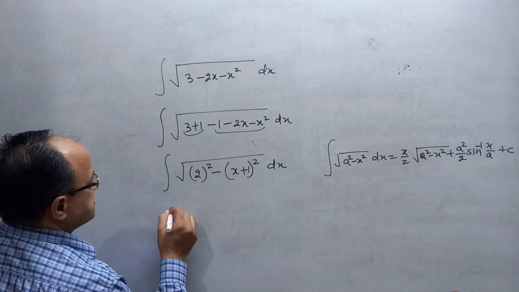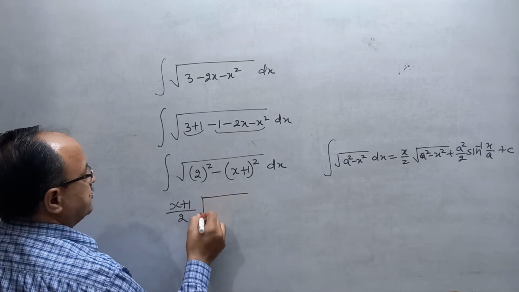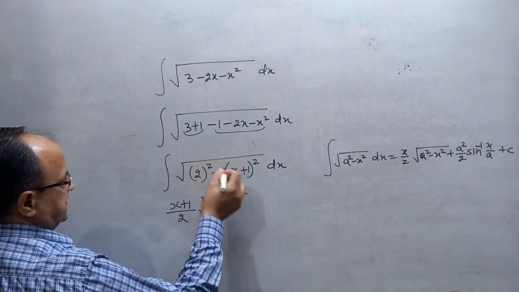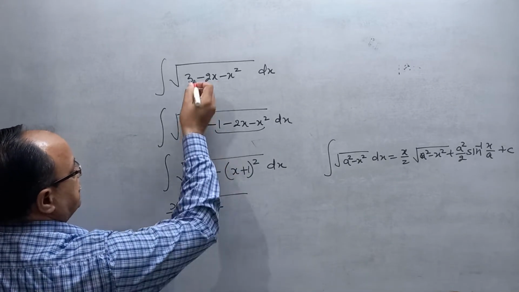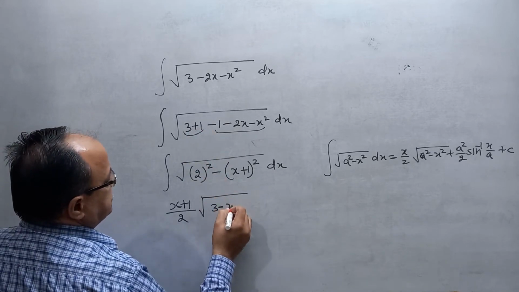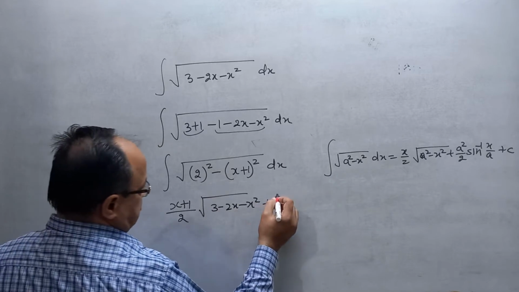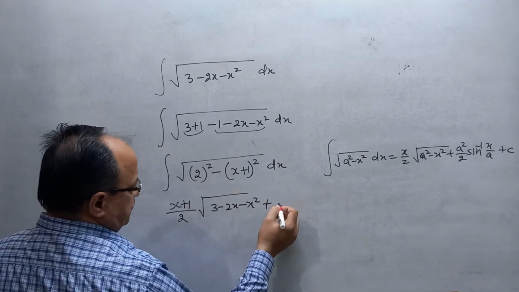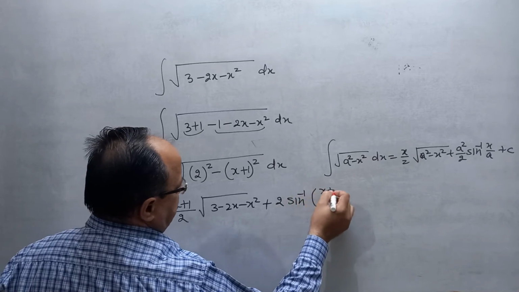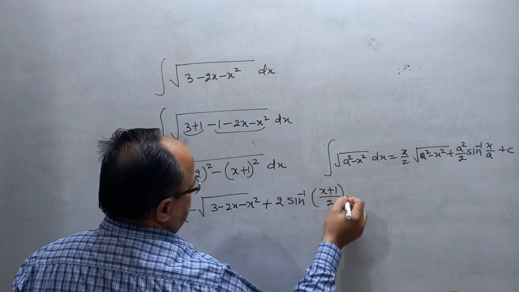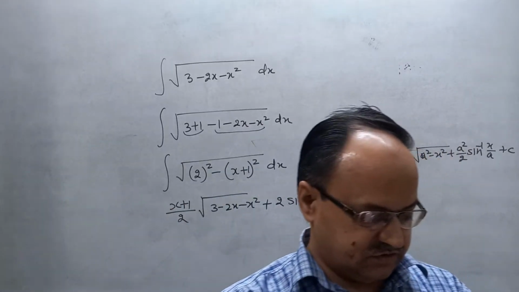According to that formula, x plus 1 by 2 into the square root of 3 minus 2x minus x square, plus a square by 2, where a square is 4, so 4 by 2 that is 2, sin inverse x plus 1 by 2. This is the answer. Clear?